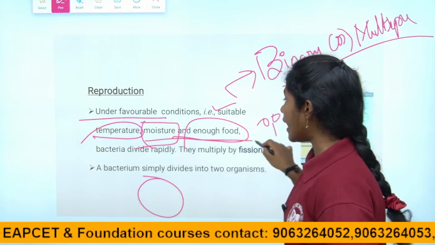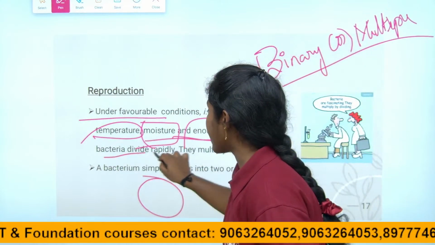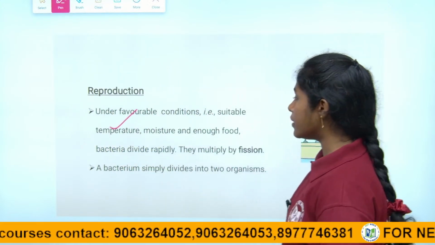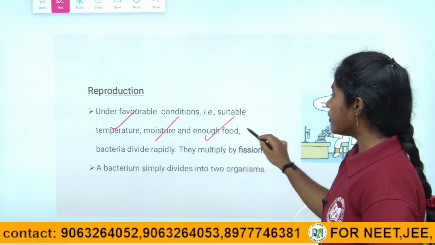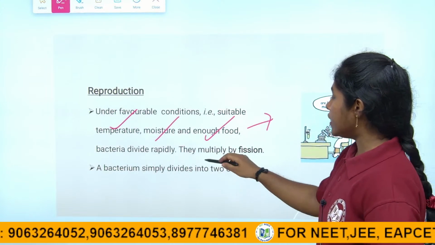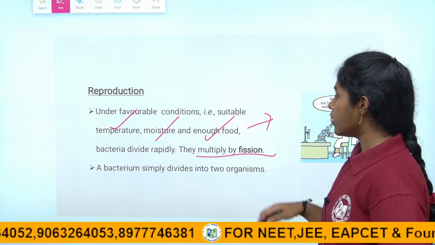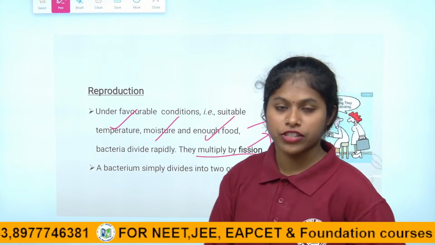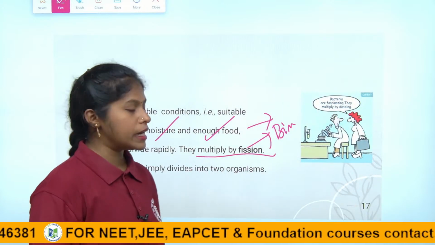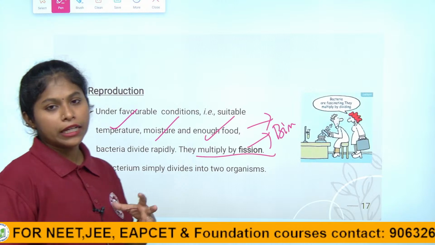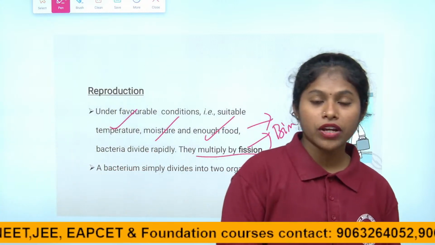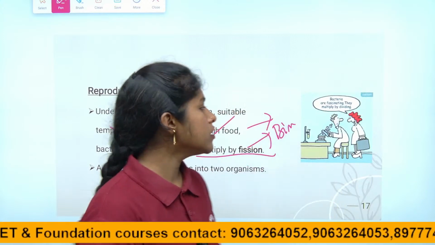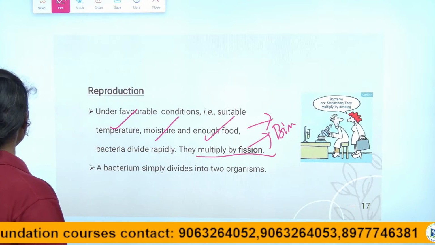So with moisture and enough food, bacteria divide rapidly. When these conditions are there, for the suitable temperature, moisture and enough food, then the bacteria can divide rapidly. It can divide either by binary fission or multiple fission. As the word itself says, multiple means more copies of the bacteria will be made in multiple fission. In binary fission, only 2 copies will be made, right, children? So this is how the bacterium is going to divide.